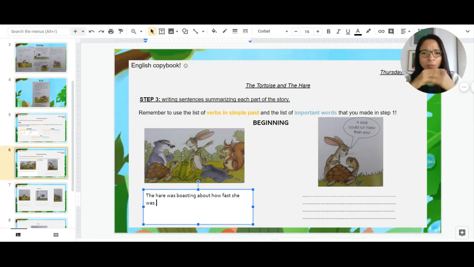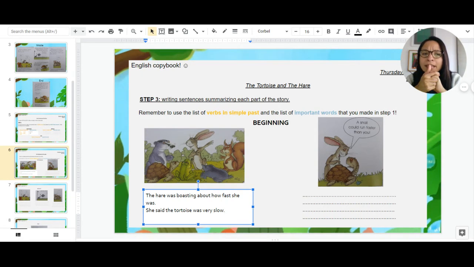And what else can we say? What's happening in the next picture? Let's see. A snail could run faster than you, said the hare. So maybe we can write, she said the tortoise was very slow. Good. Okay.